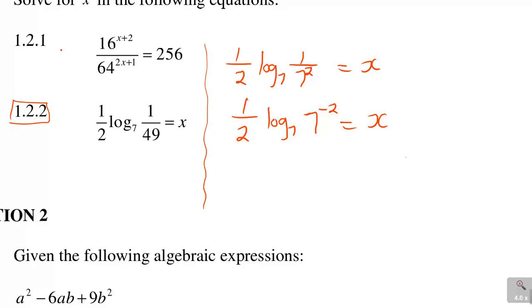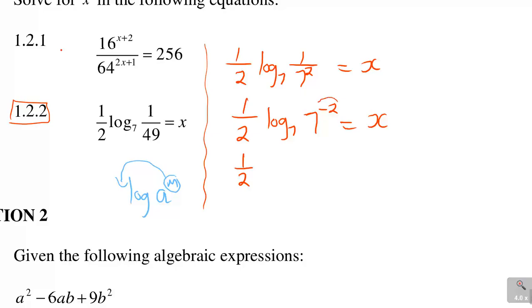Now, remember the law which says when you have got log a to the power of m, when the m is an exponent, it drops down there. So that's what we're going to do. But now you must see how it drops down. When you drop down, you'll have 1 over 2.